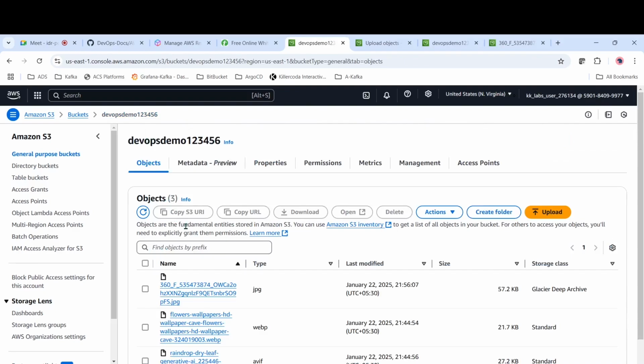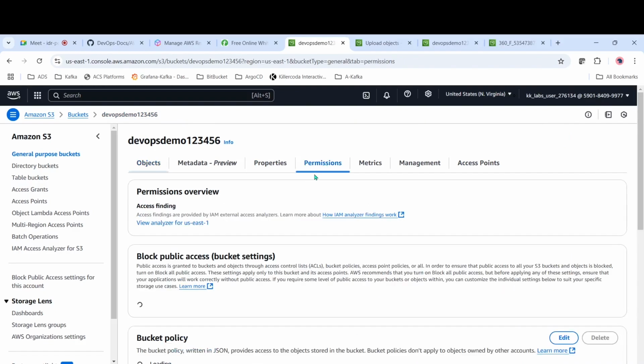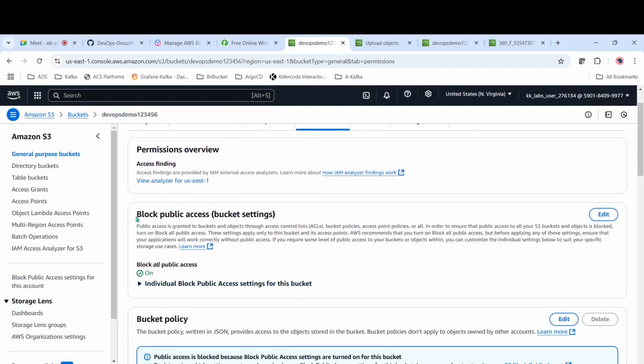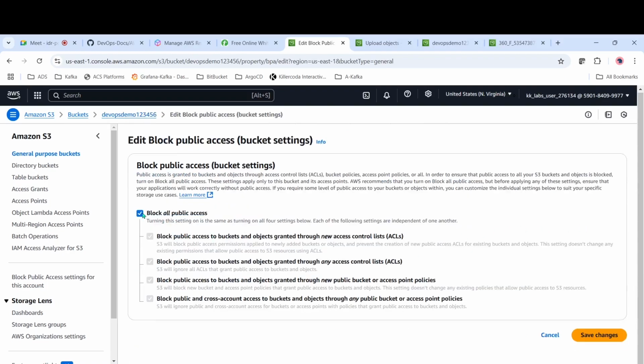Maybe at bucket level permissions. By default we have blocked the public access, right? In case you have to allow the public to access this one, you can come here, edit, and then you can just remove this one, so that everyone can access, but you can give granular permission using the IAM policies. Now let's see that one.